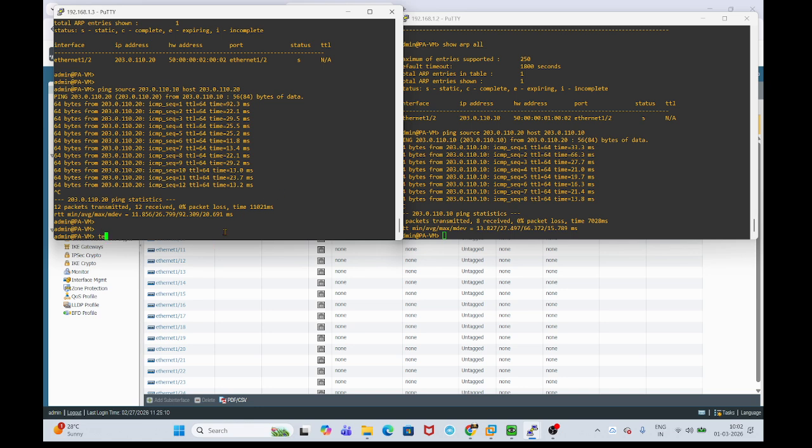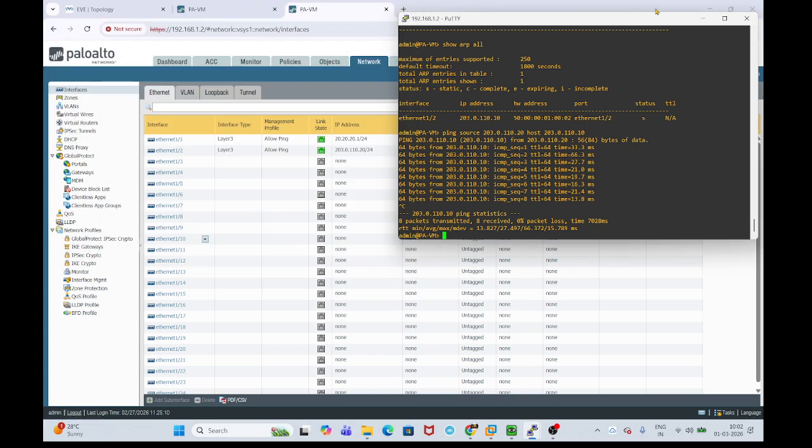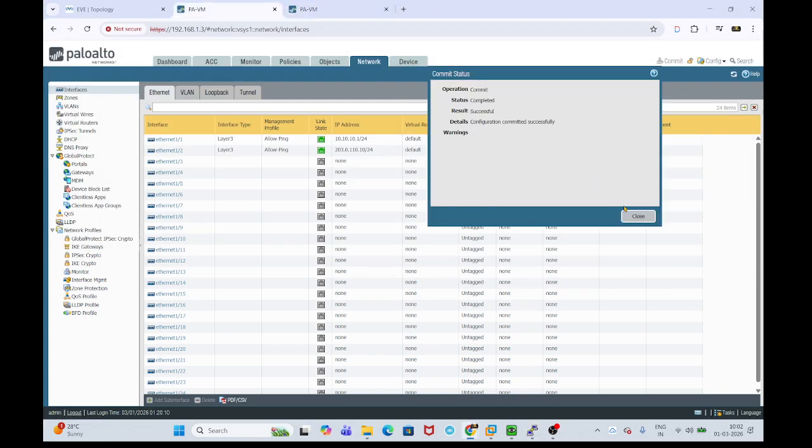I'm going to initiate phase one traffic first: test vpn ike-sa gateway and the gateway name, which is the TBN phase one tunnel that I have created. So I have initiated an IKE SA from my Hyderabad firewall.